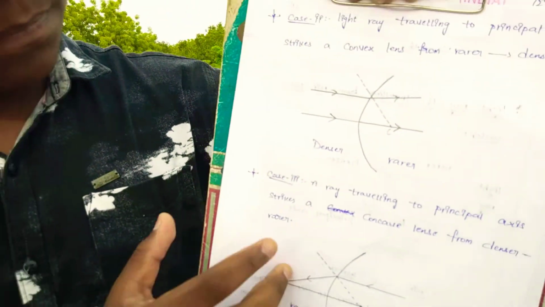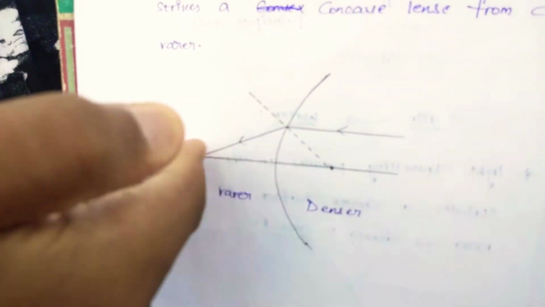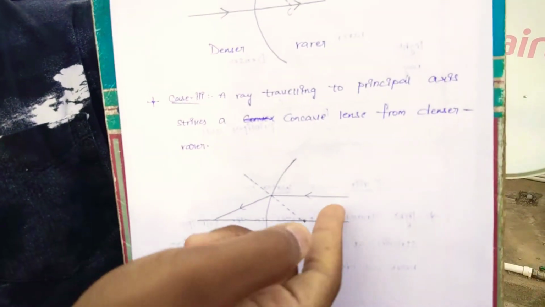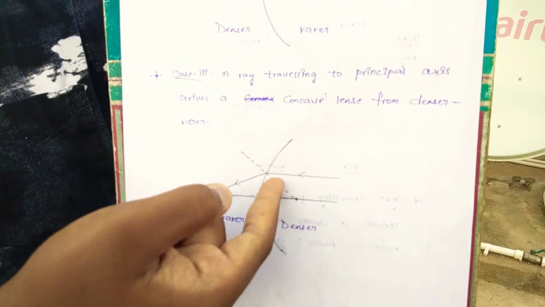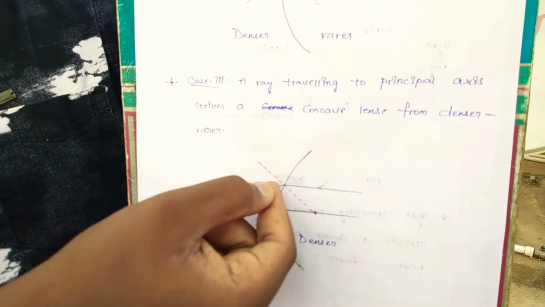This is case 3. Here it is a concave lens, with light going from the rarer medium to the denser medium. When the light ray is passing through a glass slab or any curved surface glass, the light ray will travel somewhat bent toward the normal.